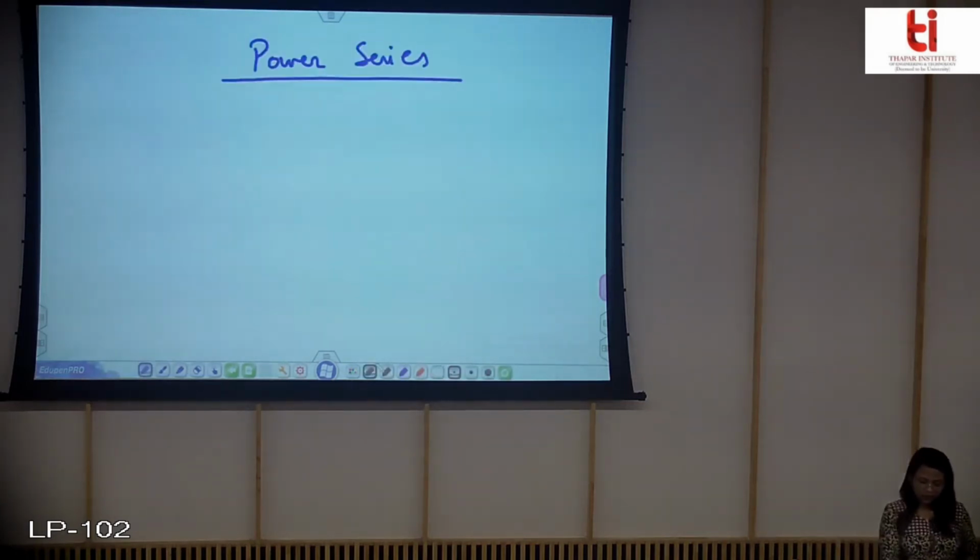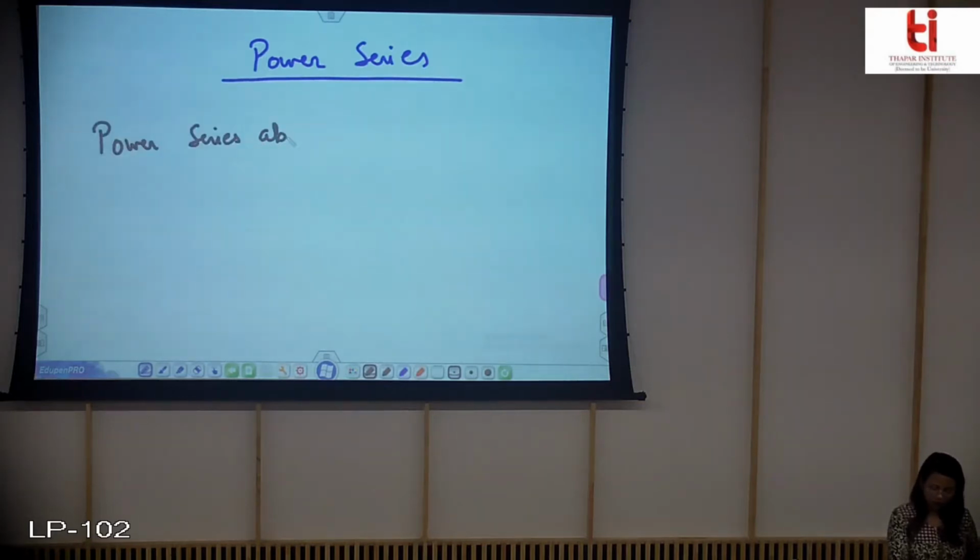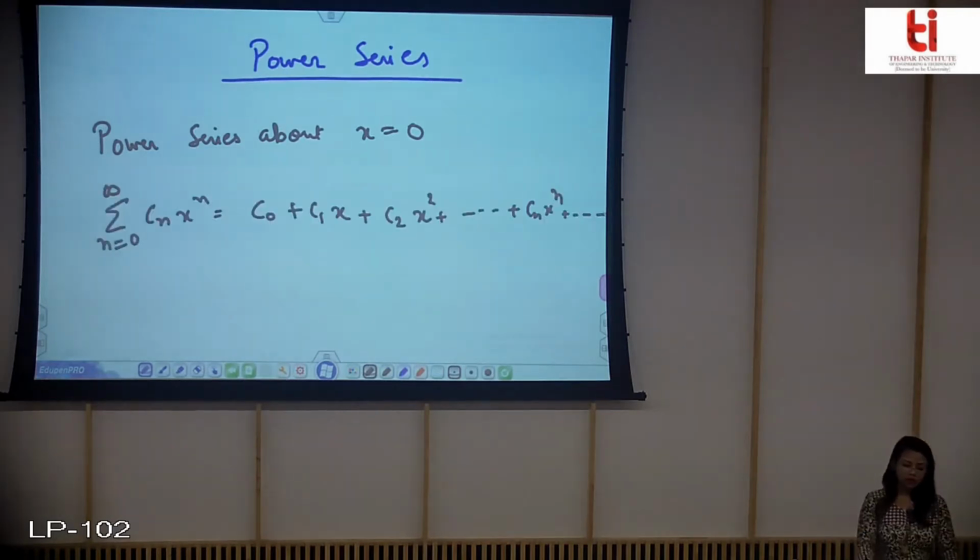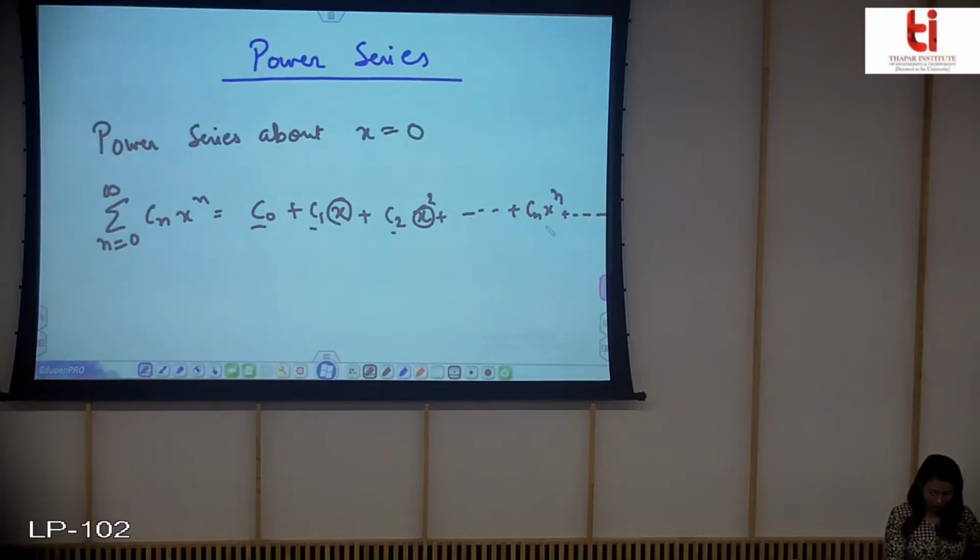So firstly I'll discuss how you write the power series about x is equal to 0. So the power series around x is equal to 0 is given by this. You can see that this is an infinite series which contains the power of some variable like x, and C0, C1, C2 are some constants.